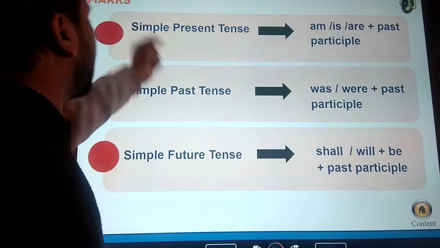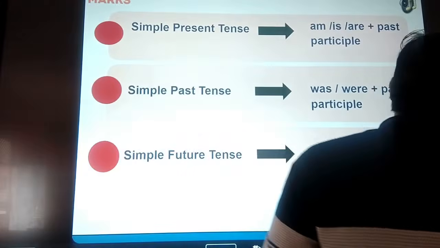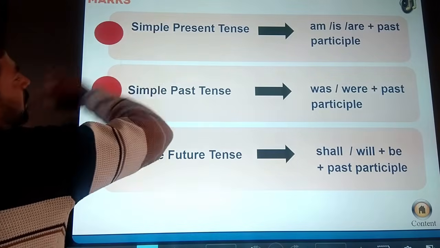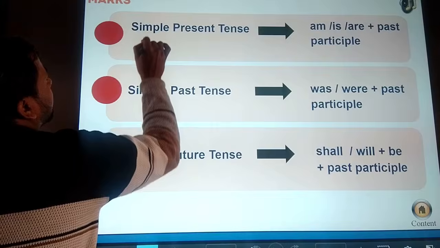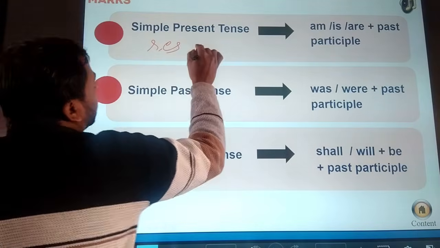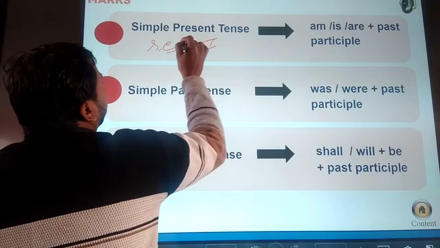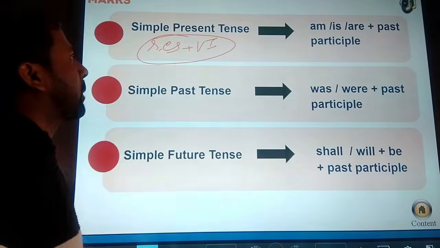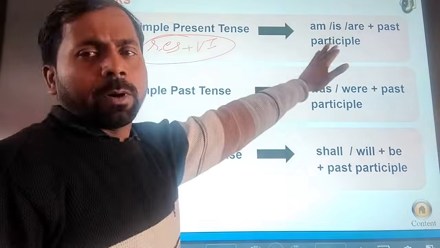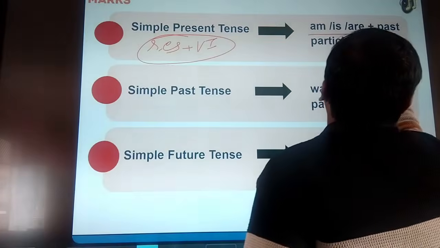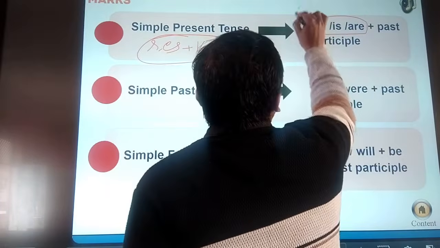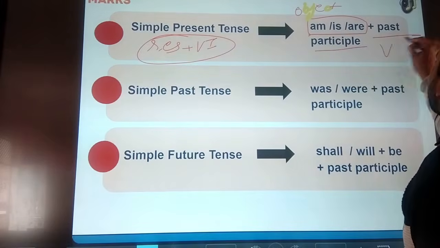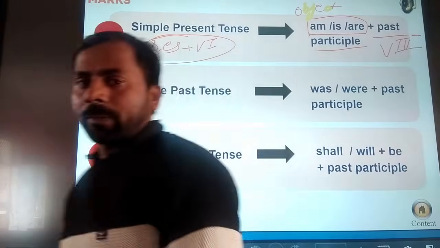When we use the simple sentence, as you know, what is the identification of simple present tense? You can use the word s/es with the verb first form. Okay, in the simple present tense. But when you change this sentence into the passive form, then we use is, am, are according to the object, and then use the past participle. Past participle means verb third form.